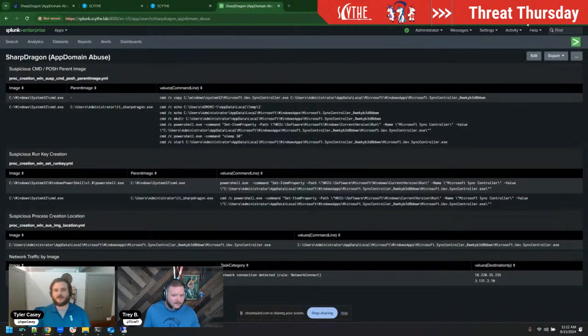One of the things that came from this thread, for more of the blue side, and I know we talk about this probably every time we do a Threat Thursday, I probably say this at least once a week: monitoring parent image, who is loading what, is so important. While these command line arguments maybe aren't super crazy, you could put a 20-minute delay inside of all these, and it would be hard to see.